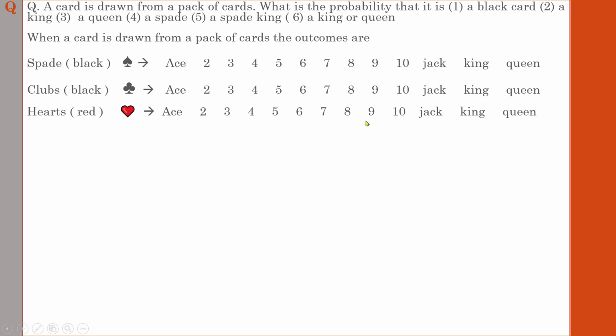Ace followed by 10 number cards, after that Jack, King, Queen, and finally the last one, diamonds. It will also be in red. See the sign, this is the sign of the diamond, it will be in red.